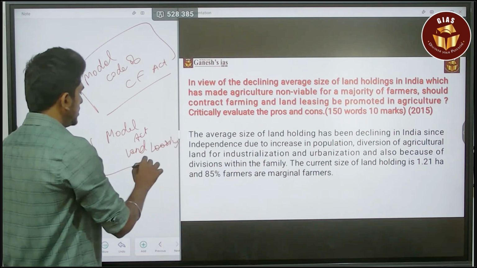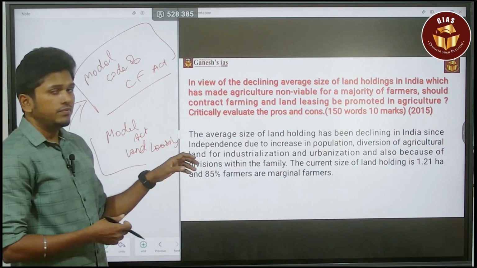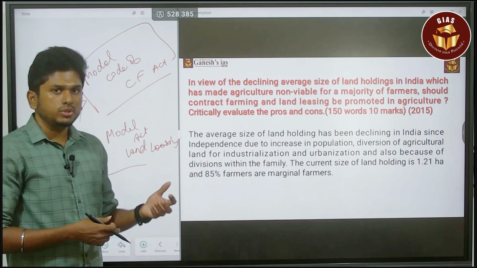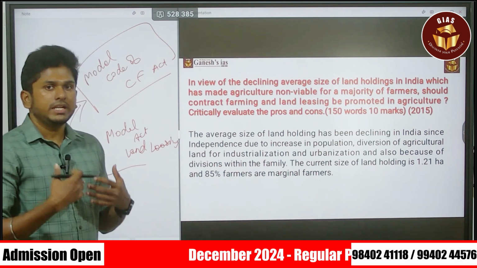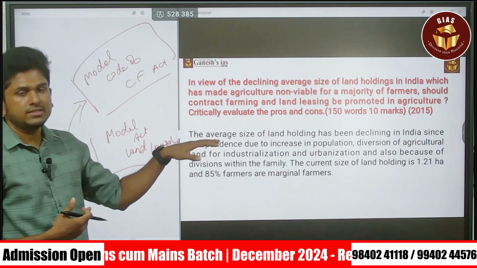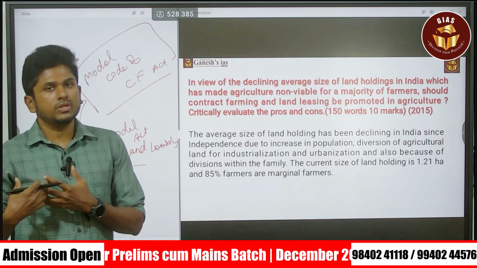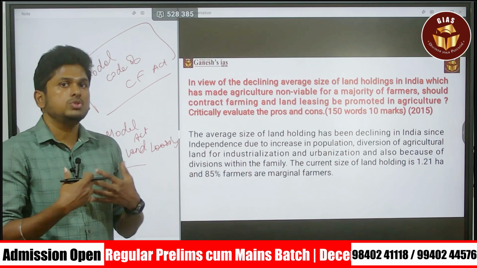These two need to address all the disadvantages of contract farming and land leasing. If the government does that and every state government implements it, we can definitely overcome the issues of contract farming and land leasing, and it will be a fruitful benefit for farmers to make huge production and huge profit.